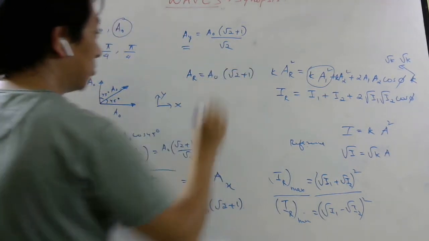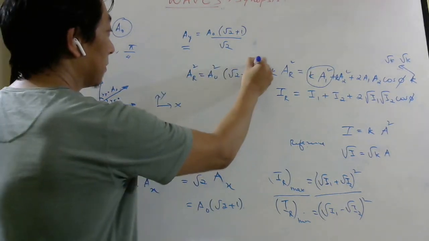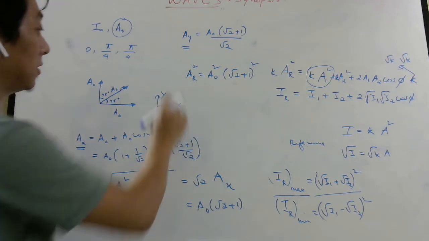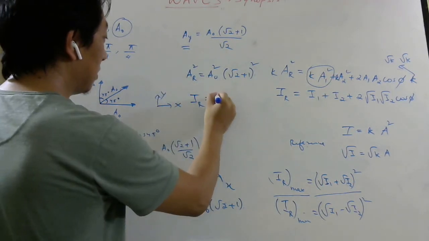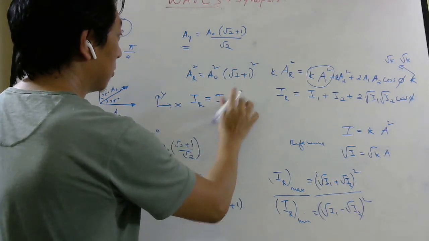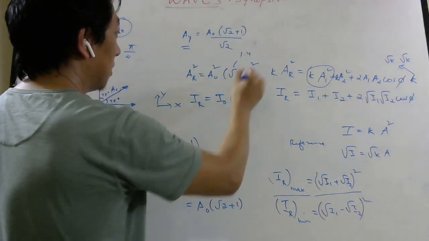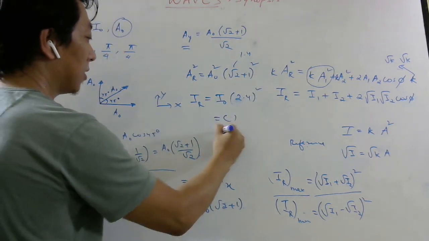But they wanted you to find intensity. Well, what's the big deal? Square both the sides. If you square both the sides, this AR squared will be your intensity which they want. A naught squared will be the given intensity, and this will be root 2 plus 1, 1.4 plus 1, 2.4 squared. And whatever is the answer, you can take.